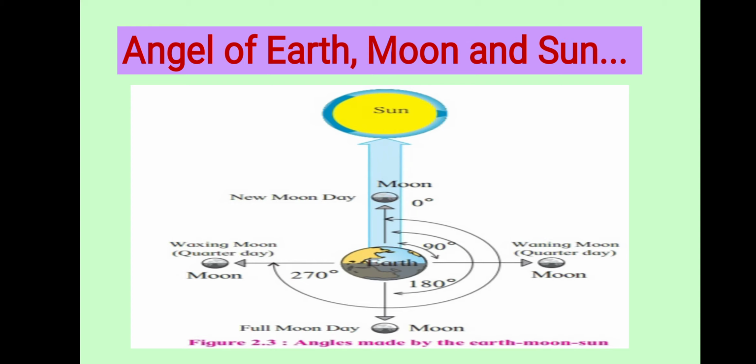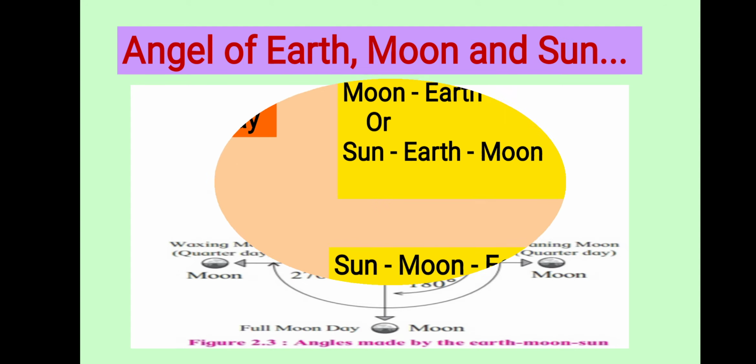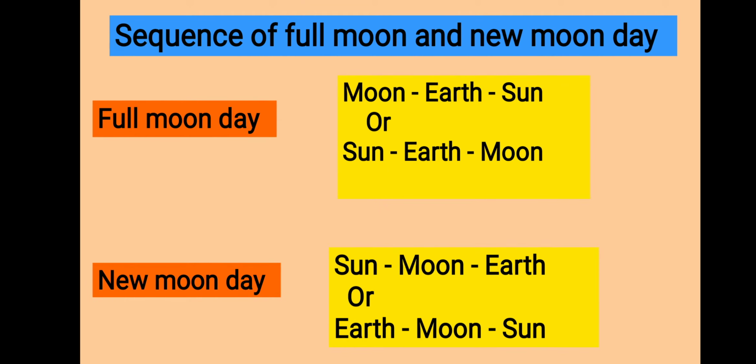See the sequence, don't confuse it. Okay, see here in this figure how the sequences are there. For match the pairs or choose the correct option, many times questions will be asked on this. You have to know the sequence. Very easy trick. You have to know who is in the middle. Yes, who is in the middle. For a full moon day, earth is in the middle. And for a new moon day, moon is in the middle.